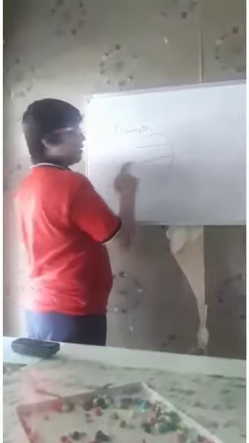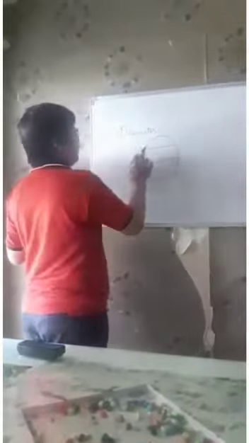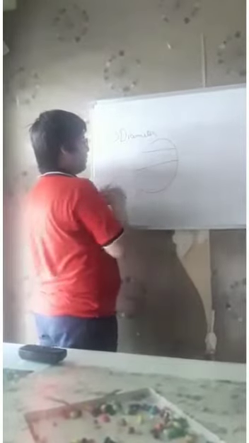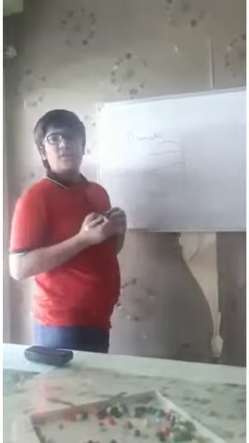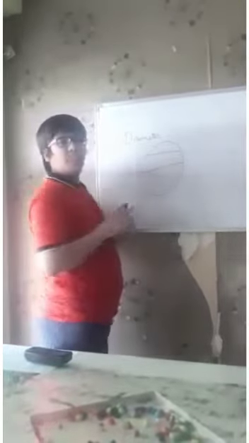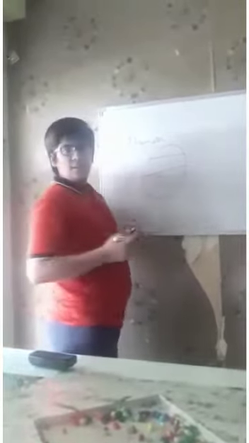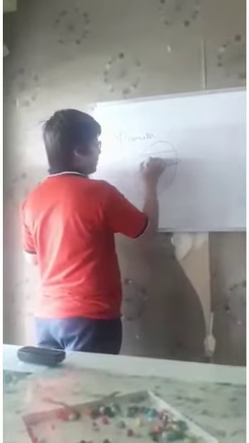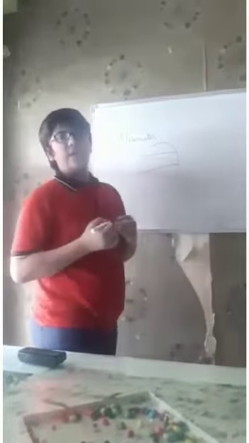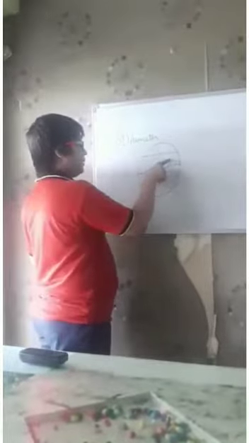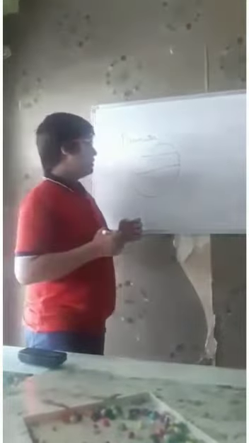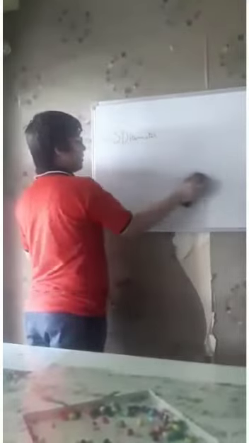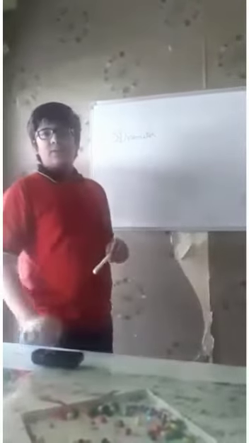It is covering more area of the circle, but no. In a chord, we will always take the shorter part. But if the chord is in the center, then this part of the circle and this part of the circle will remain the same, meaning the area of both the parts is the same. So diameter is the longest chord which divides the circle into two equal parts.